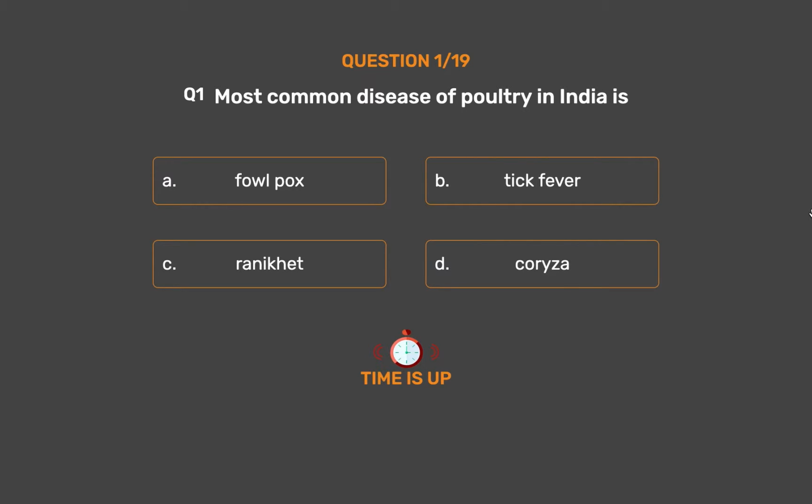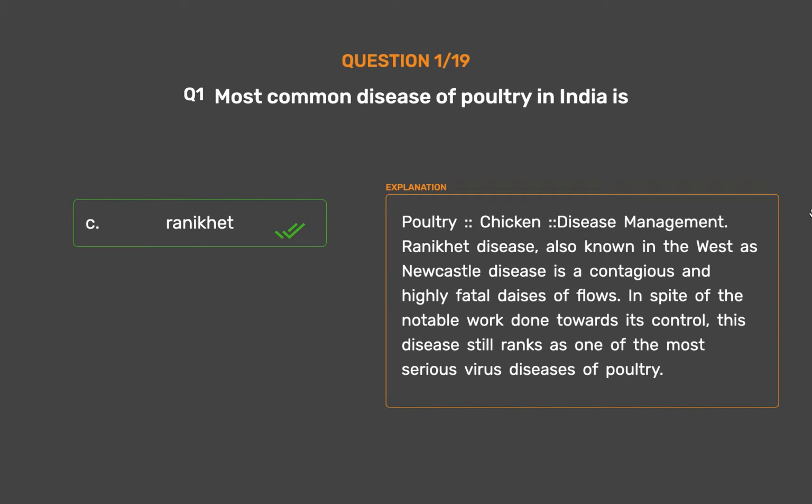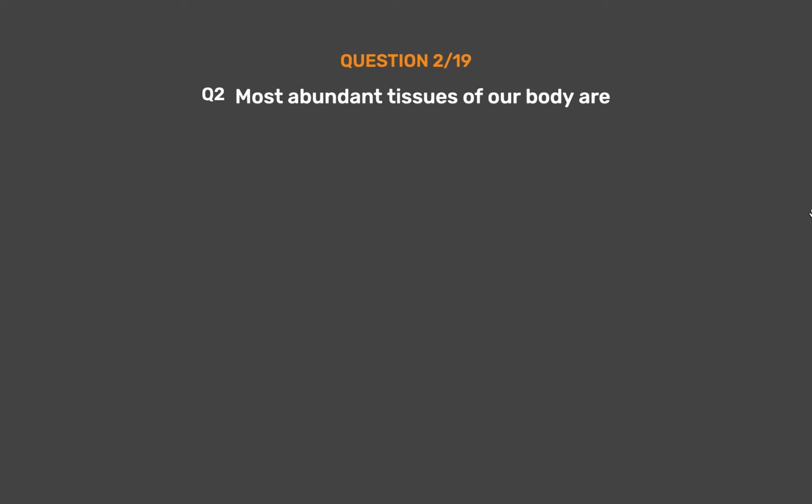The correct answer is Option C. Ranikhet. Poultry, chicken, disease management. Ranikhet disease, also known in the West as Newcastle disease, is a contagious and highly fatal disease of fowls. In spite of the notable work done towards its control, this disease still ranks as one of the most serious virus diseases of poultry.